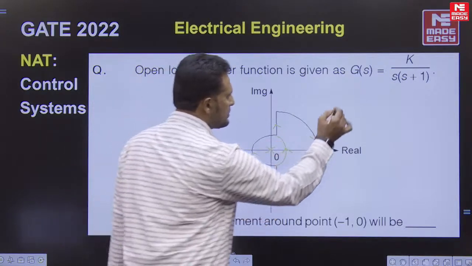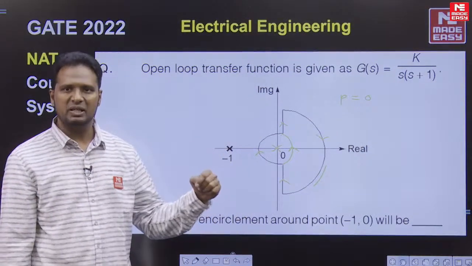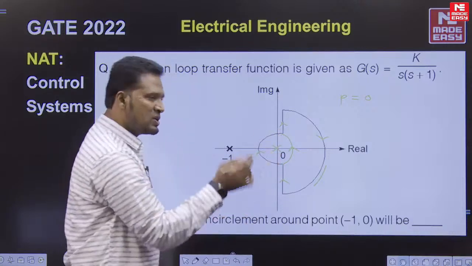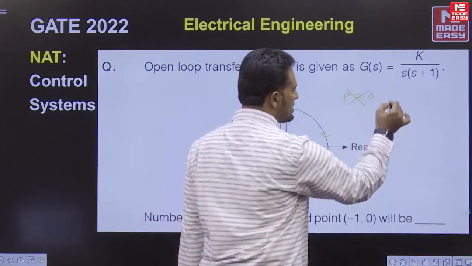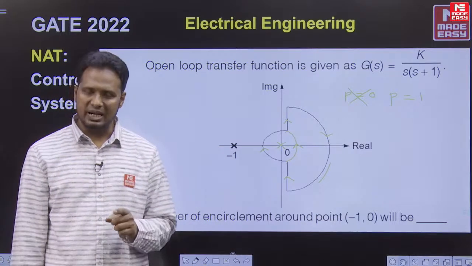If it is this, then P, the number of poles of the given function that are encircled by the Nyquist contour, is 0. But in the question it is given to be this. So P equal to 0 should not be considered. P is equal to 1. So don't mistake P as the number of open loop poles in the right side of S-plane.